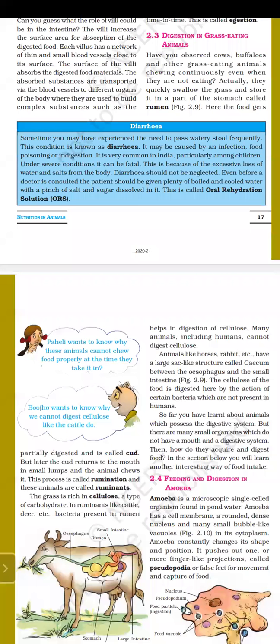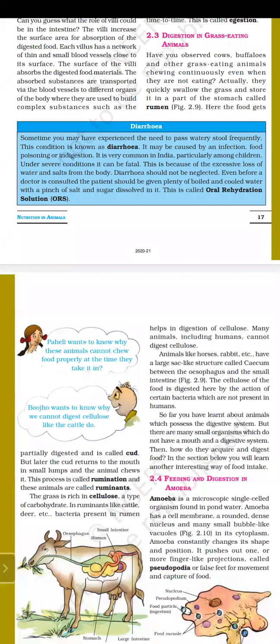Good morning, class. We are learning chapter number 2, nutrition in animals. So the topic for today is digestion in grass-eating animals and feeding and digestion in amoeba.